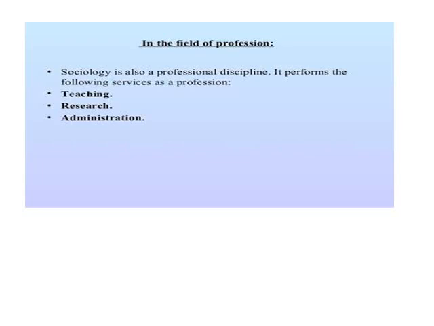What is the scope? In the field of knowledge, what you can do. Sociologists have the primary and basic aim to build up knowledge about society and social interaction. The sociologists are required to gain the know-how about social problems and their solutions. This is our work. So in the field of profession, we have earlier discussed it. Sociology is also a professional discipline. It performs the following services as a profession: teaching, research, administration, and many more.